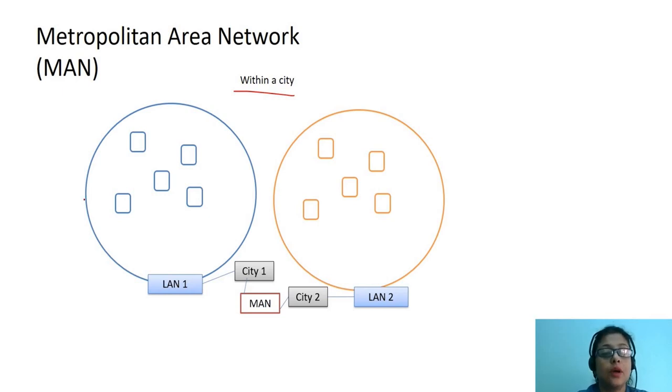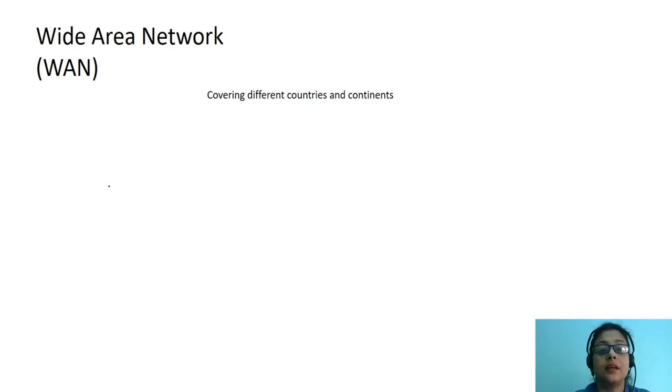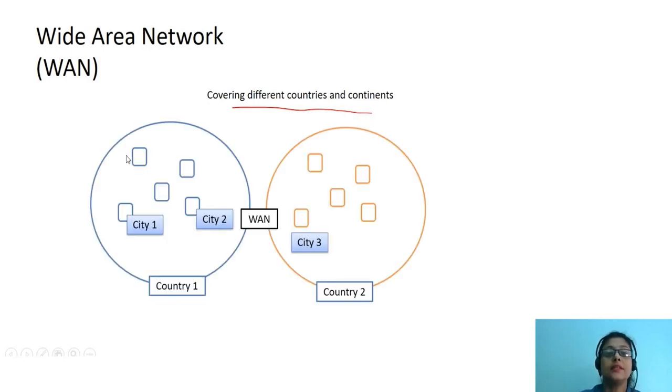This is an example of a metropolitan area network. We can see here we have a LAN 1 in city 1 and we have a LAN 2 in city 2. These two LANs in two different cities can be connected by using a metropolitan area network. Next, we go to wide area network or WAN. This is a network which can cover different countries or continents. So we can see that this covers a wider geographical area as compared to PAN, LAN, and MAN as discussed earlier. This is an example of a typical wide area network.